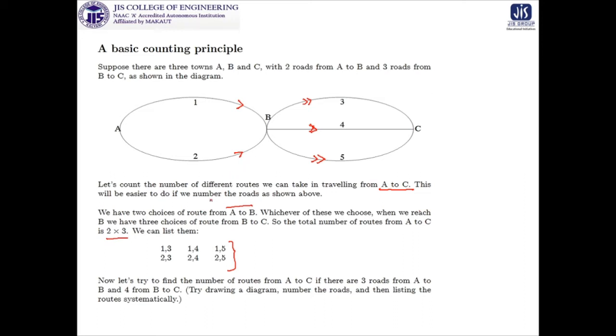Now we have to try for the number of routes from A to C. If there are 3 roads from A to B, that means 1 road is increased, and we are getting 4 from B to C. That means from B to C you can have another road, suppose the fourth one. So 3 times 4 gives 12 routes. Look at this, you can do this calculation in the same logical manner.